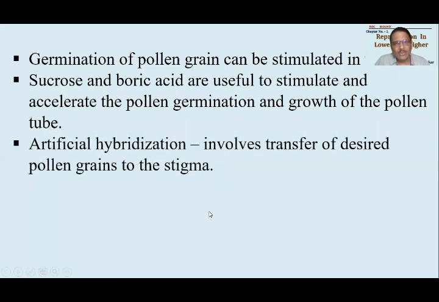Okay, now there is one part that is called artificial hybridization. What is artificial hybridization? It is transfer of pollen grains from a desired anther to the stigma of desired type. Meaning both of these will be specific. Where is it done or why is it done? This is done so as to carry out some hybridization experiments.